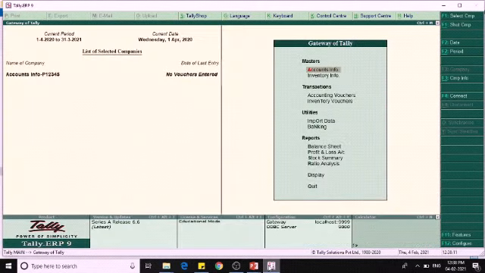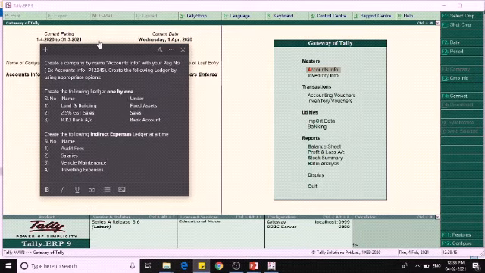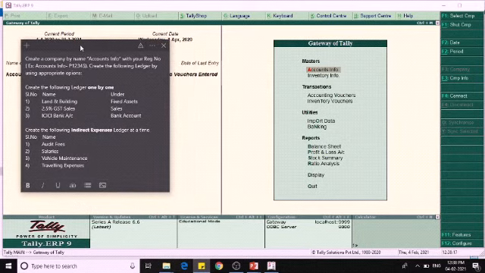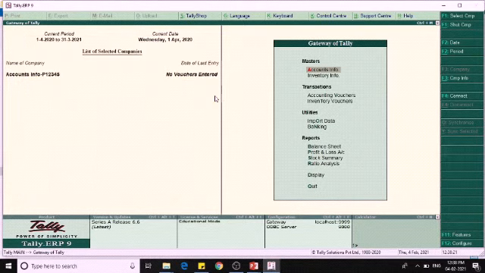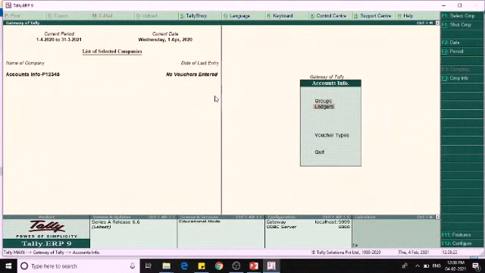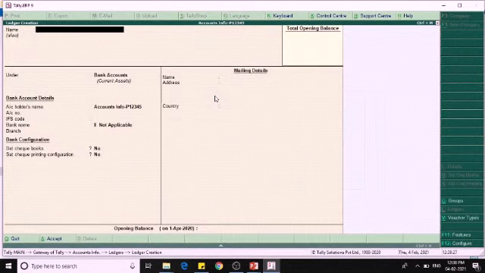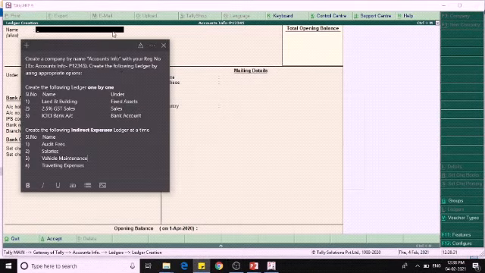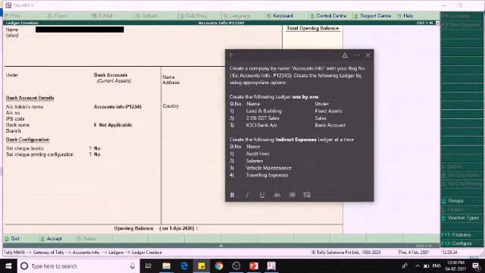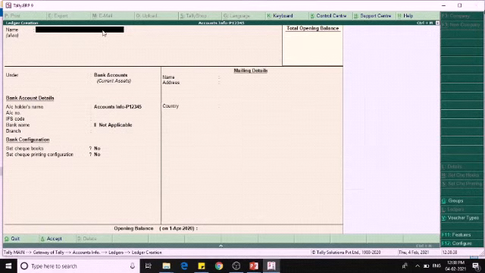For my reference, I have the sum on this side. Entering into Accounts Info, through Ledger, I am going to create the single ledger. Okay. What is the first one? The first one is Land and Building under Fixed Assets.